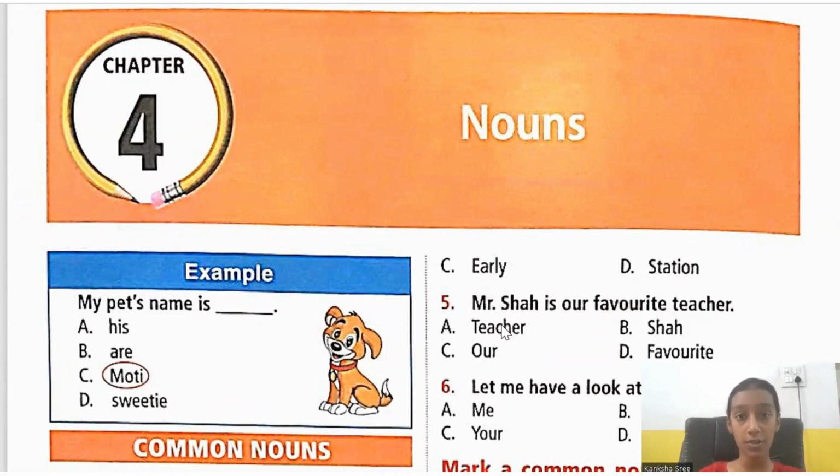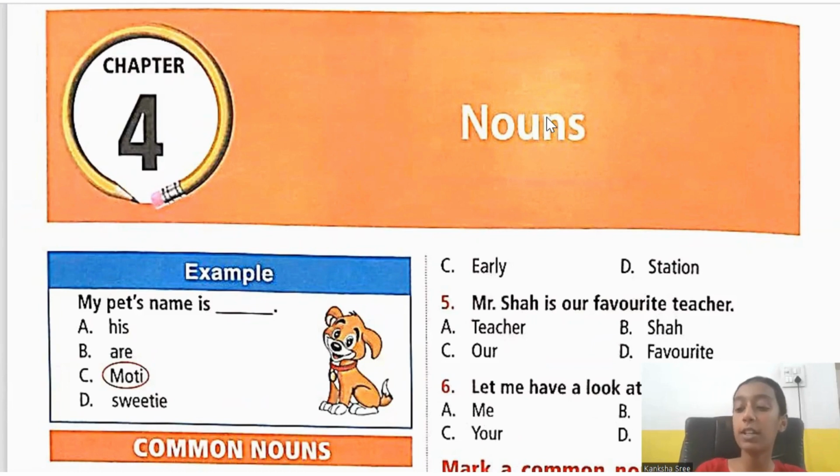There are any number of examples that you can give for a noun. It can be a bottle, it can be a pencil, it can be any place like the Eiffel Tower, Paris, London, or the name of any animal, like lion, tiger, elephant. In this chapter, we are going to learn in more detail about nouns. If you want the basics of what a noun is, you can watch our previous video, which is already available on our channel. In this video, we will learn about types of nouns.